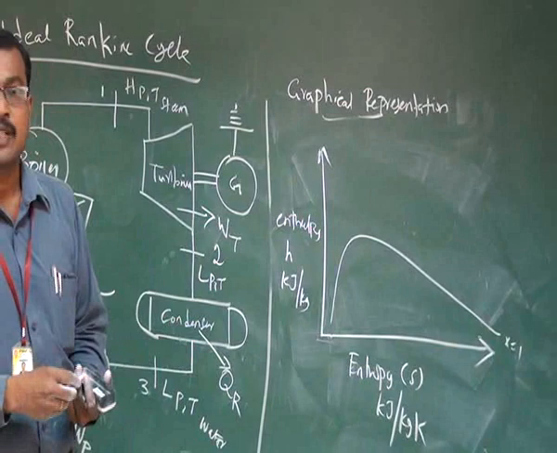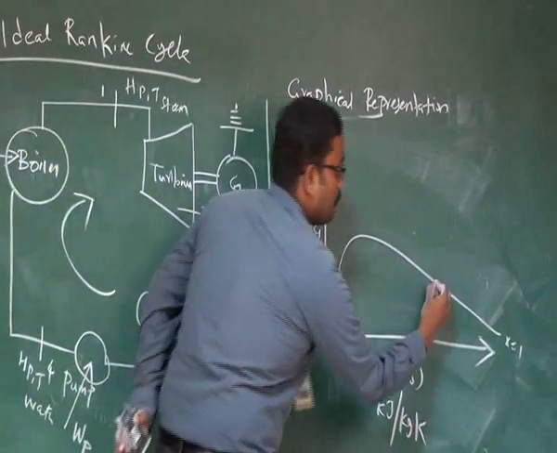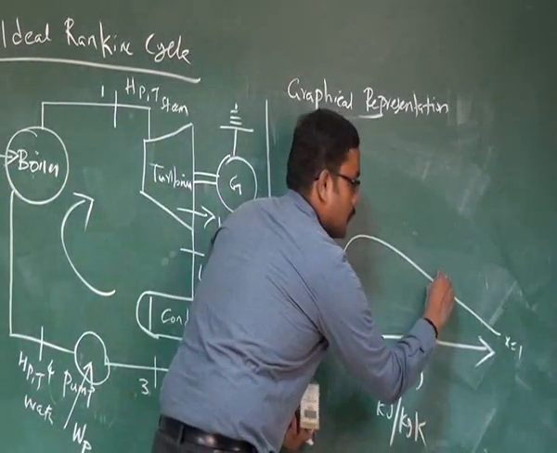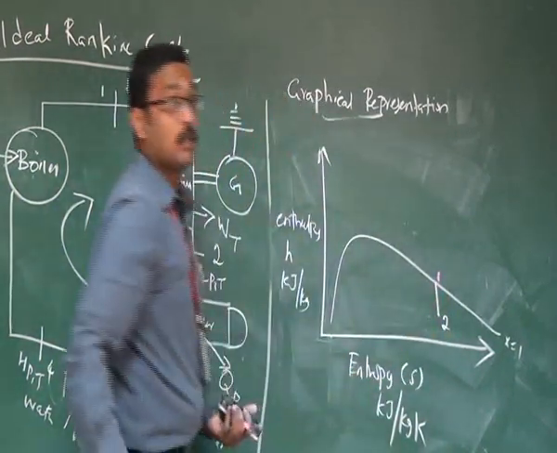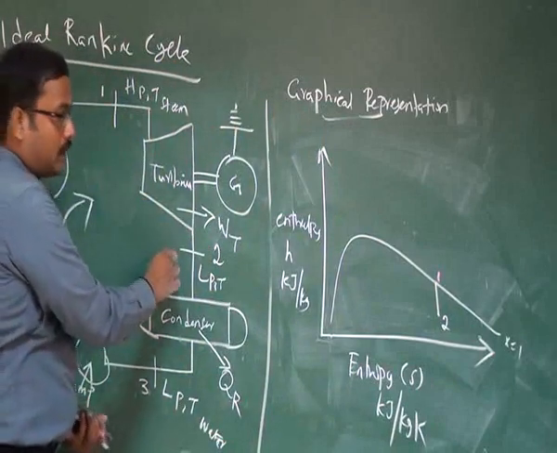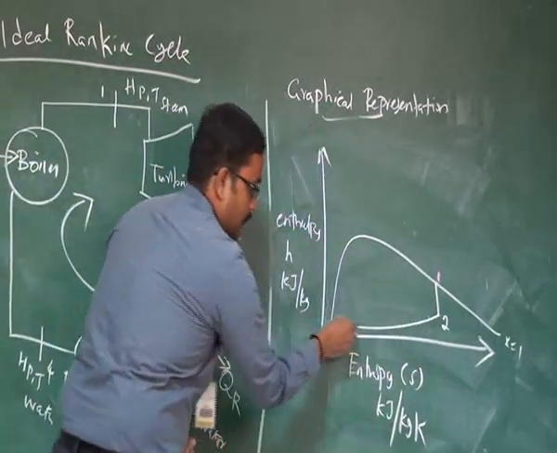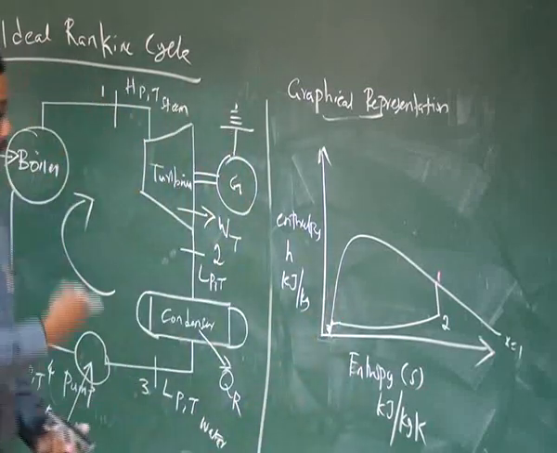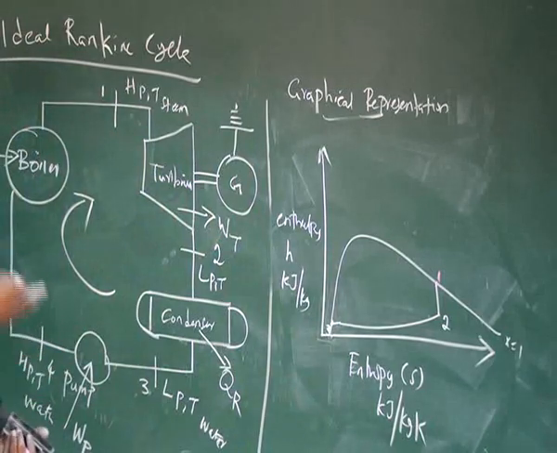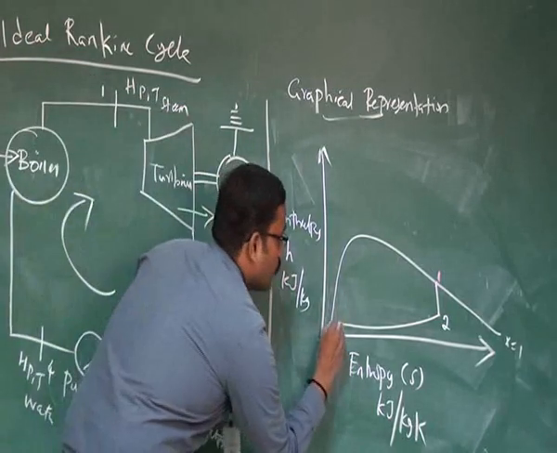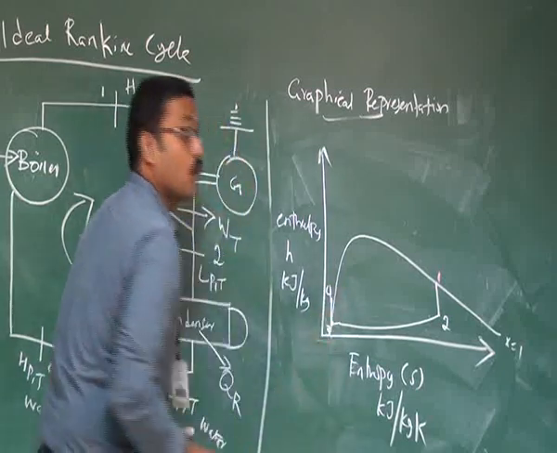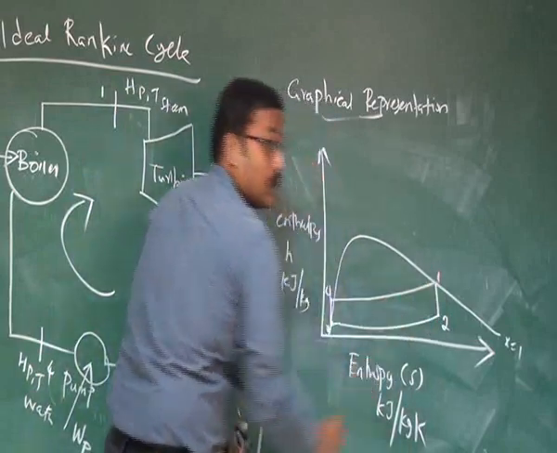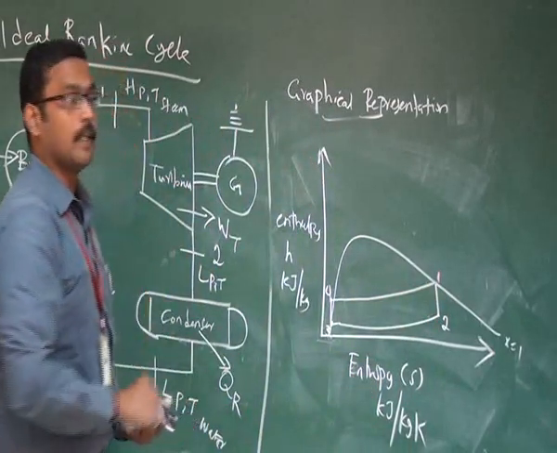The first thing I assume is that dry saturated steam comes out from the boiler. It is marked as 1. Then it's 2, because 1 to 2 is an isentropic expansion. Then one curved line up to this point is 3. It's nothing but constant pressure heat rejection, or isobaric heat rejection. Then 3 to 4 is isentropic compression. Then 4 to 1 is constant pressure heat addition in the boiler.